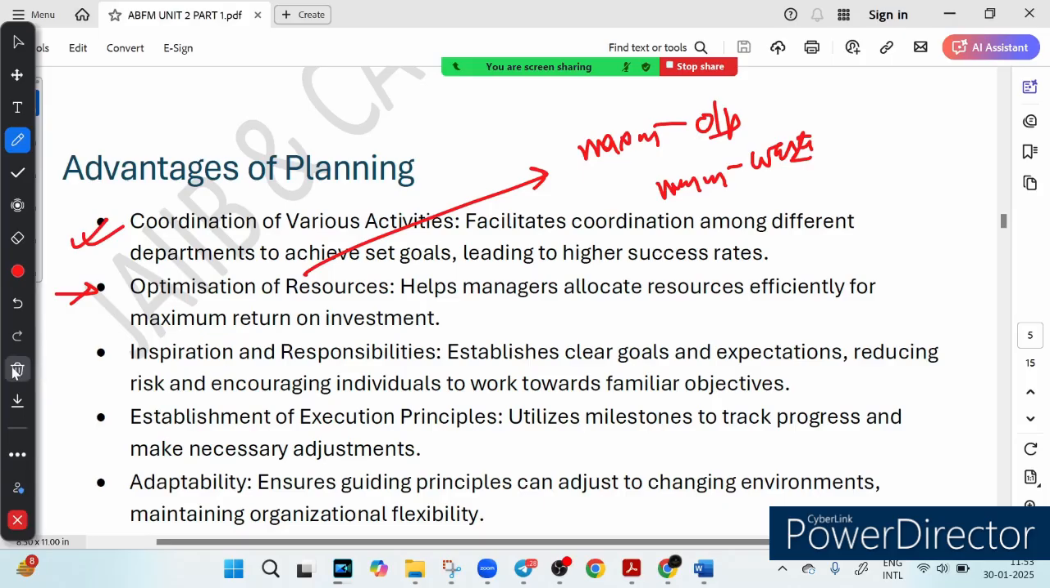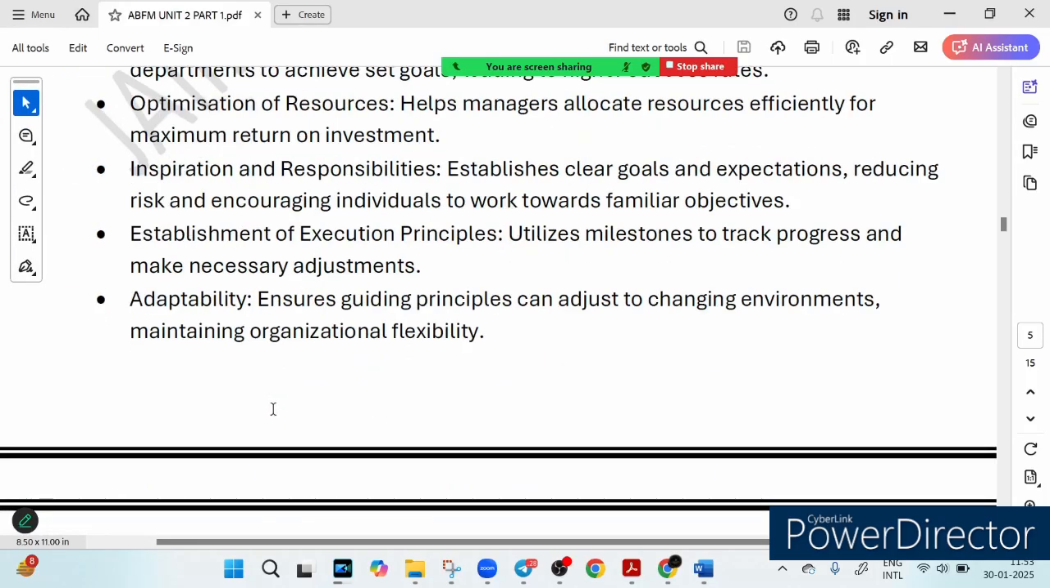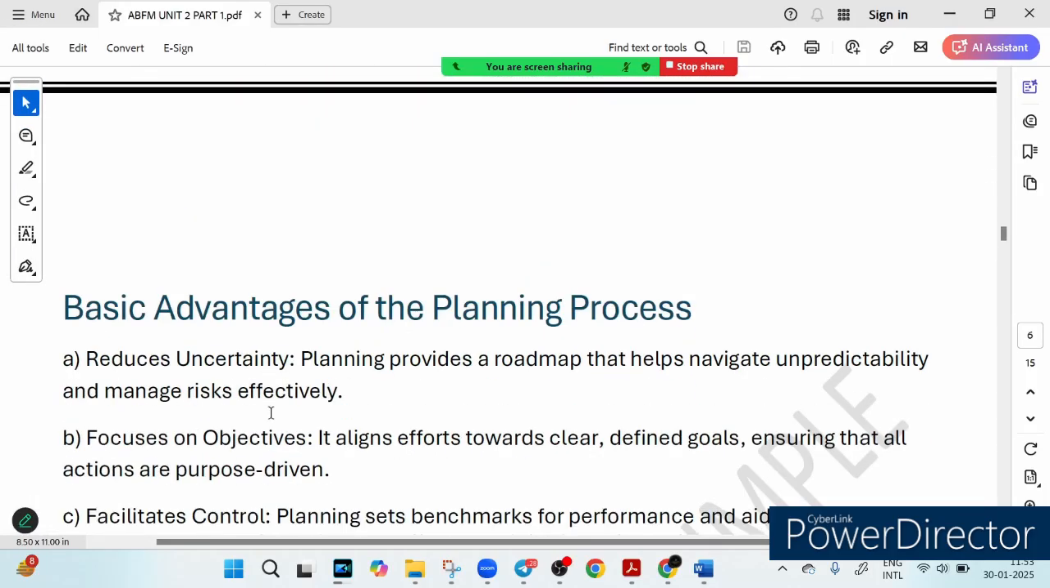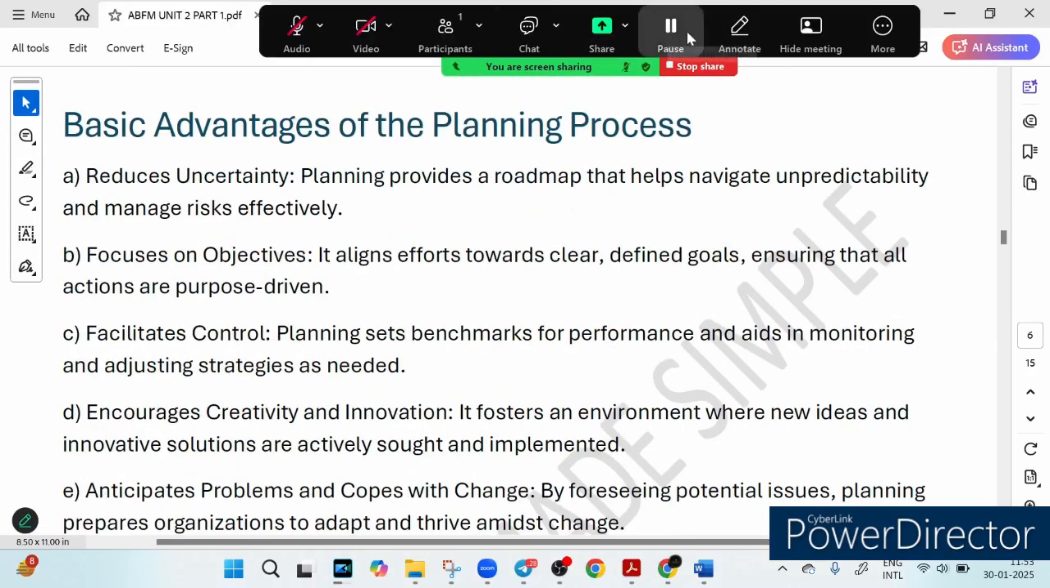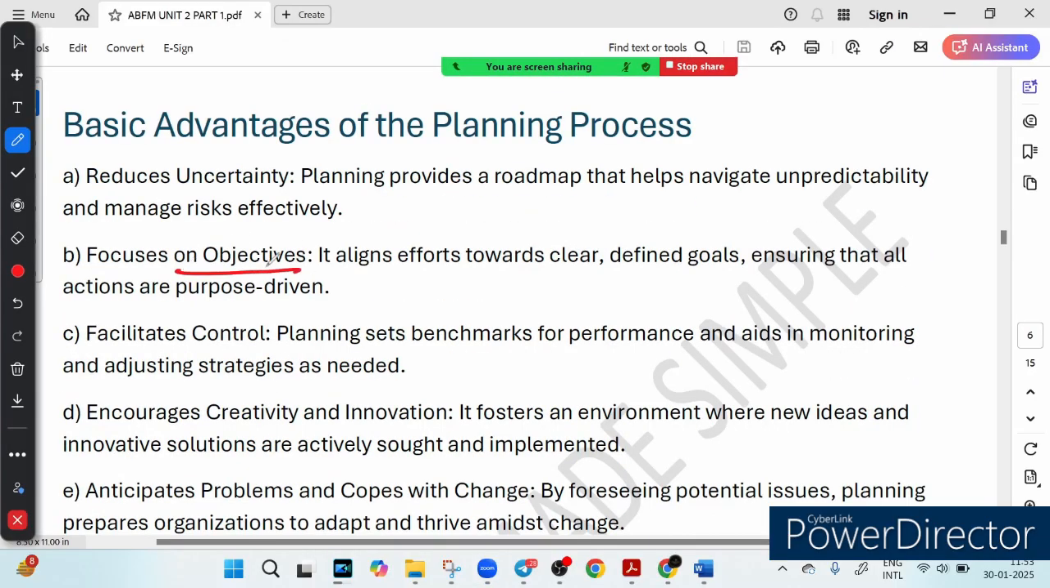And then we have objective focus. I think we have already covered it, so here is the basic advantage. You can see that it focuses on the objective. What is the meaning of focusing on objective? It means that without planning a company's efforts are all over the place. Planning ensures that everyone moves in the same direction toward a clear goal. For example, if a bank wants to increase digital payments, planning will help them set a specific target, align efforts across the marketing, IT and customer support teams, track progress and adjust strategy if needed.